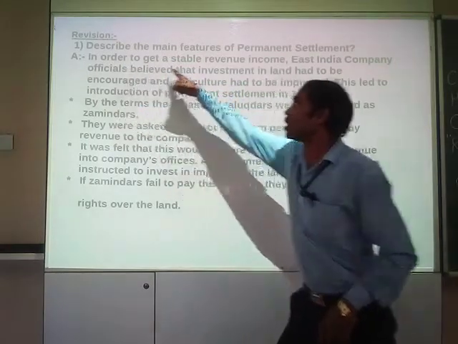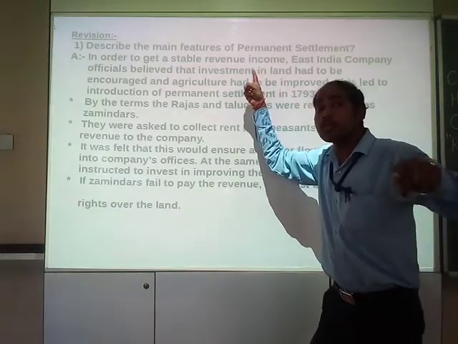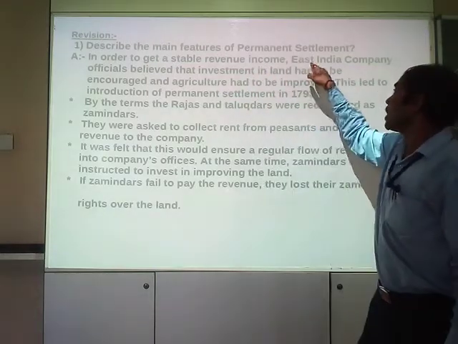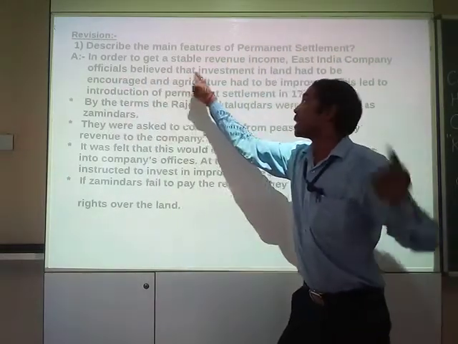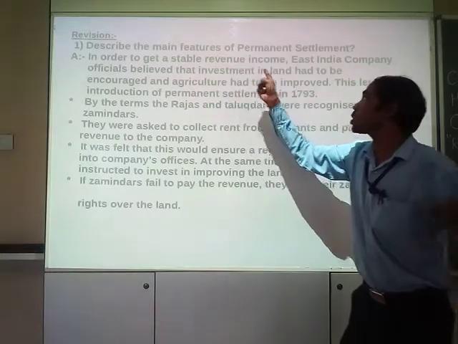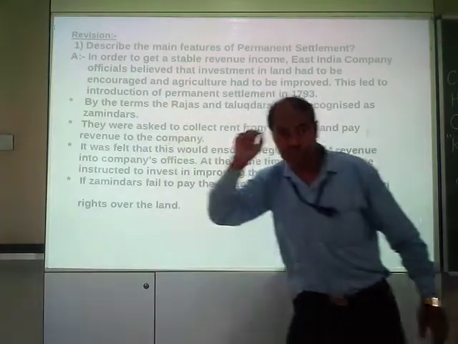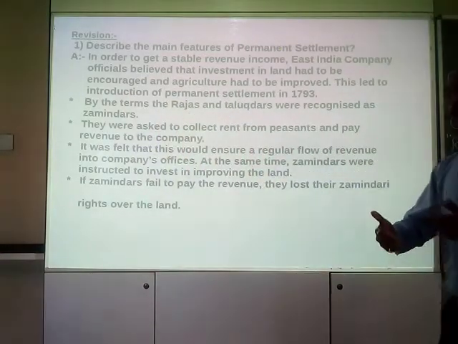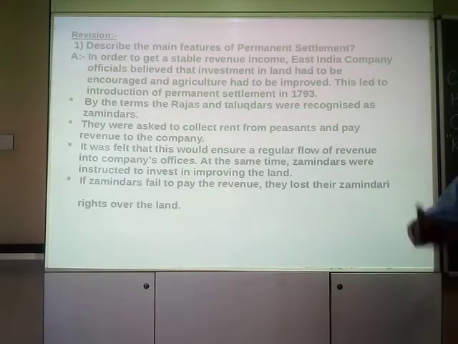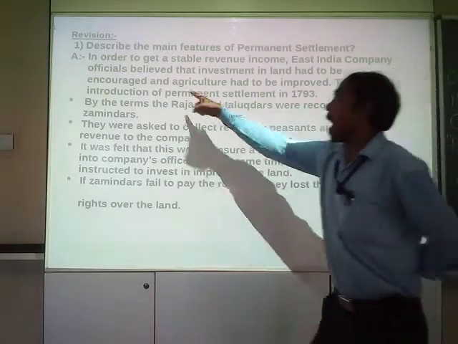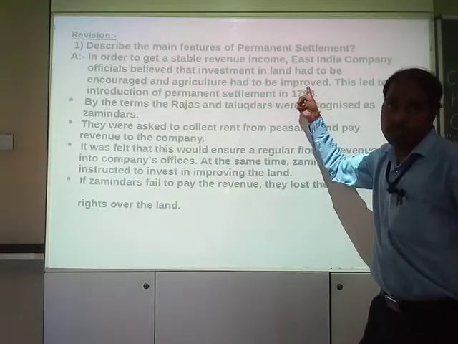In order to get a stable revenue income, East India Company officials believed that investment in land had to be encouraged and agriculture had to be improved.